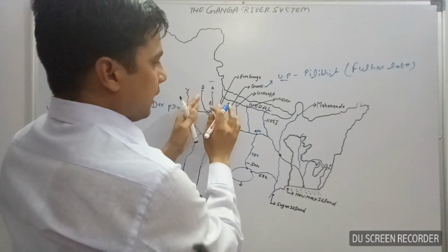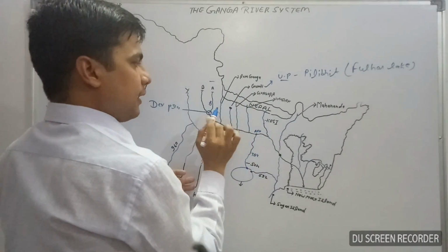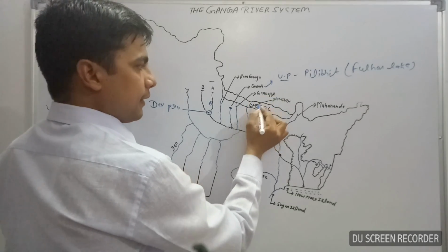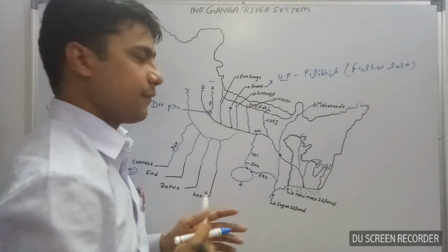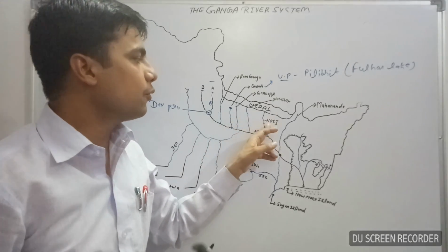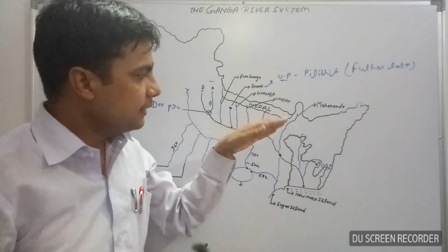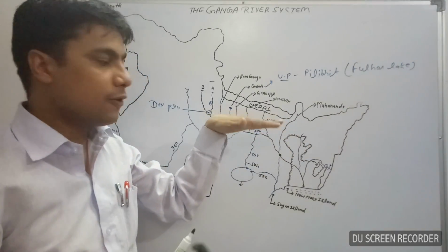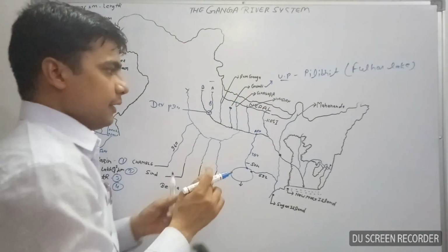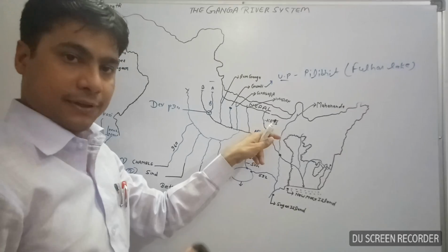Now, these are the left hand tributaries: Ram Ganga, Gomti, Ghagra, Gandak, Kosi, and Mahananda. These are the main tributaries of the left hand Ganga river. Okay. Now, Kosi river is a very famous river.